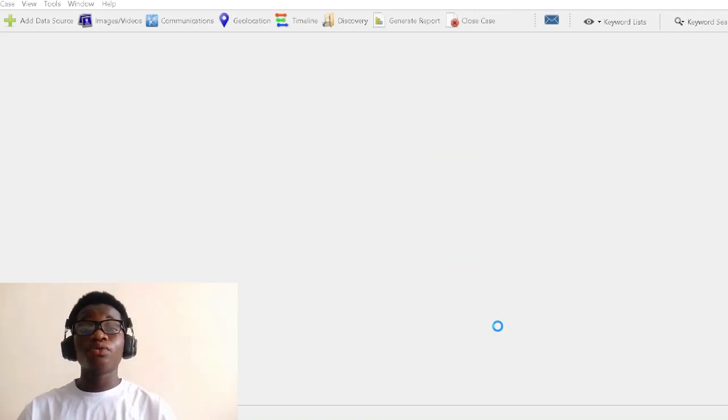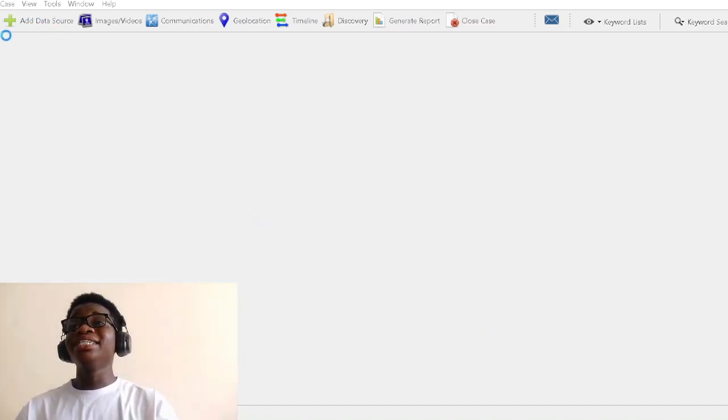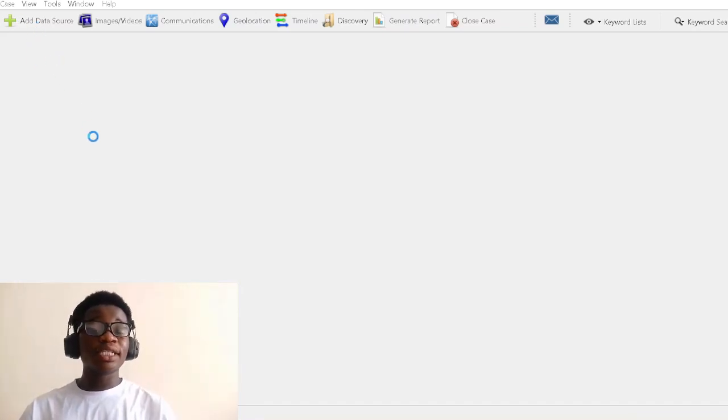So right now, what is happening is that Autopsy is going to add a data source. We are going to select a data source when a window pops up. So we just wait for it to show and we select the data source. So the data source is the particular drive that we are going to make the analysis from.